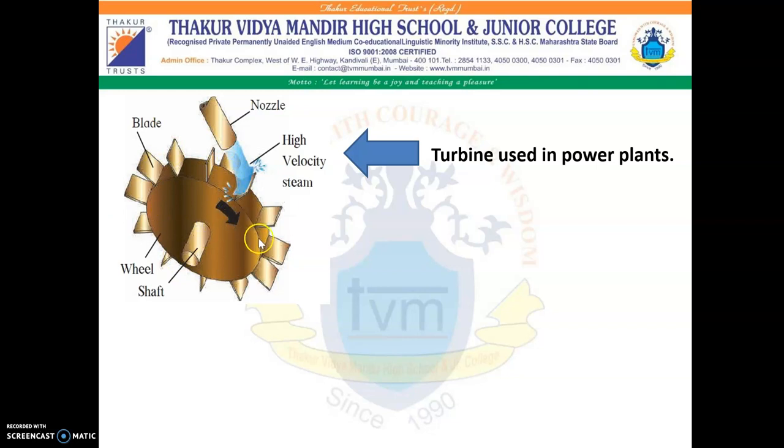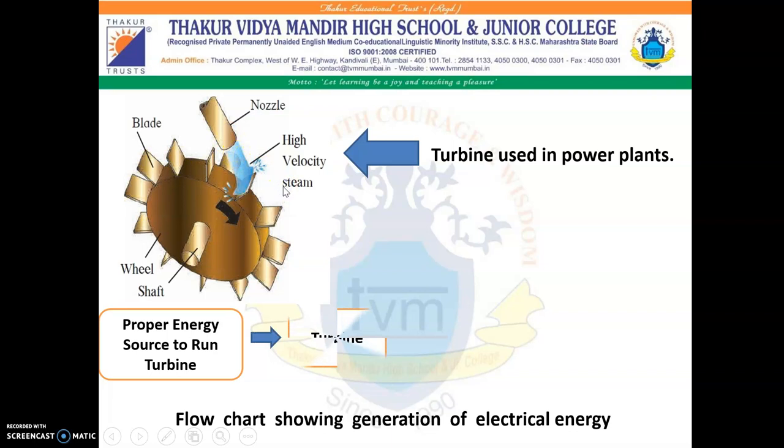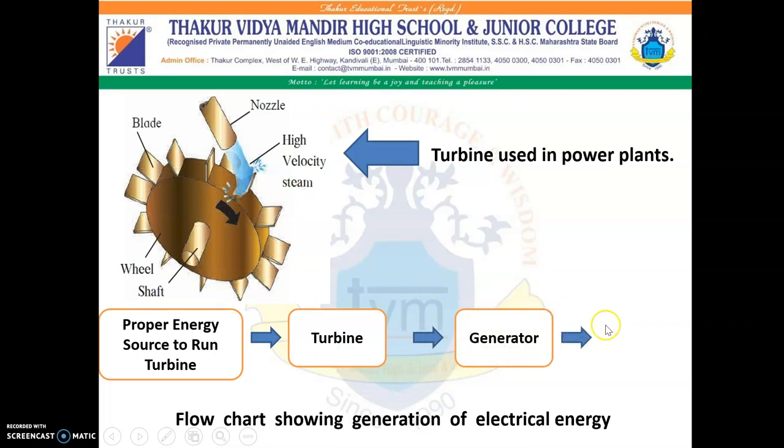This turbine is connected to the electrical generator. Thus, the magnet in the electric generator starts rotating and electrical energy is produced. The flow chart of this generation of electricity can be shown as: a proper energy source to run the turbine, that is, the liquid or gas which will rotate the turbine, which in turn will rotate the magnets of the generator, and it will generate electrical energy.